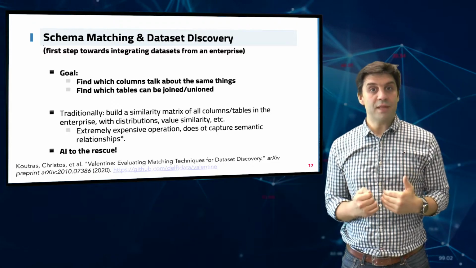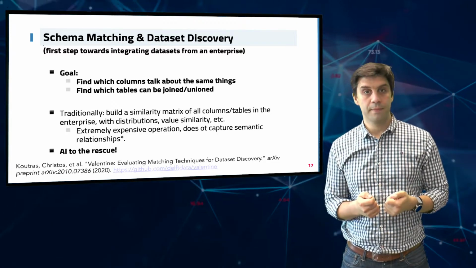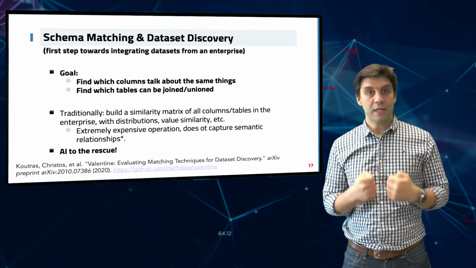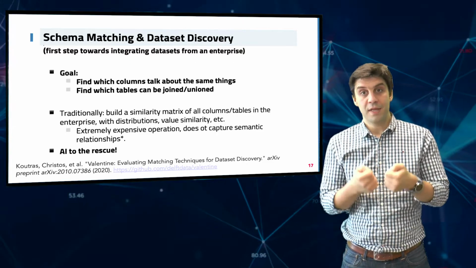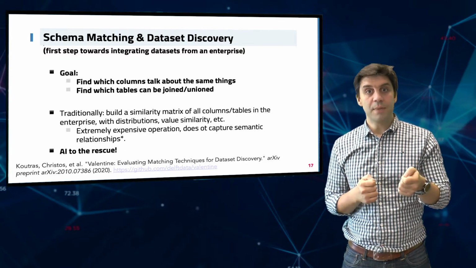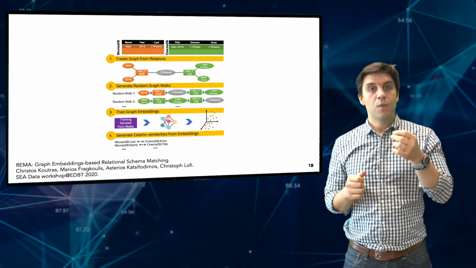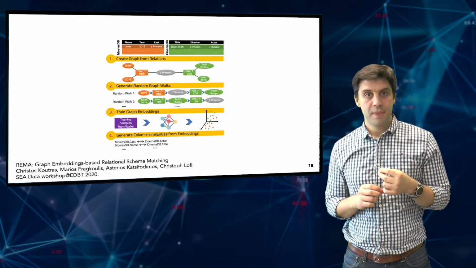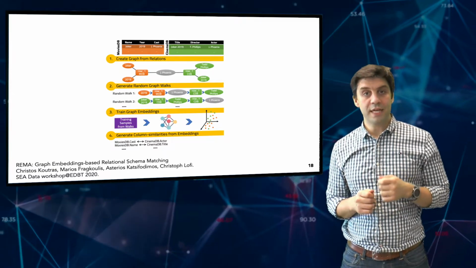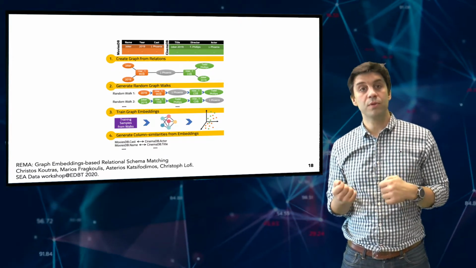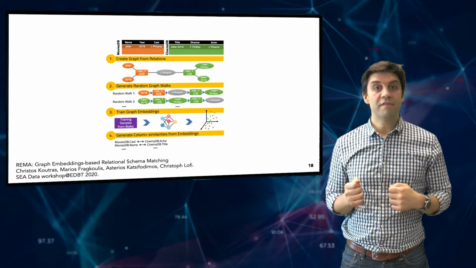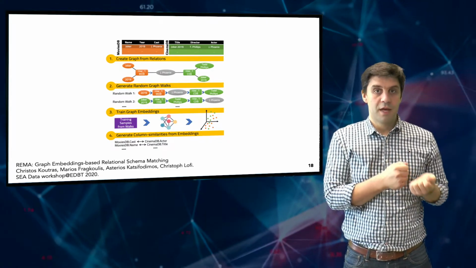So if the existing methods don't work, then what would work? This is a question that we are trying to answer at this very moment in the Eiffel Lab. I will simply show you an approach based on AI which looks promising. We call this approach REMA, and the main idea behind this is to use existing tables and how values are put together in them in order to discover new table relationships. How do we do it?